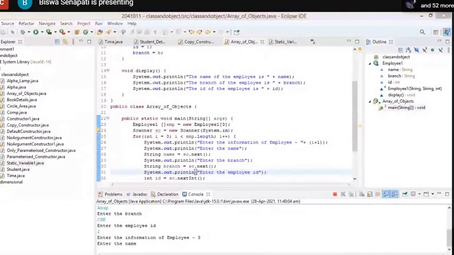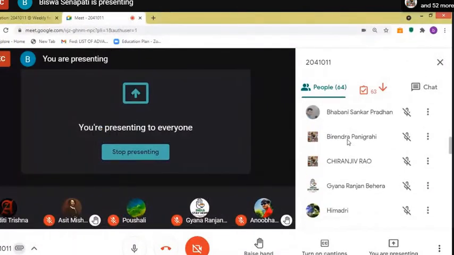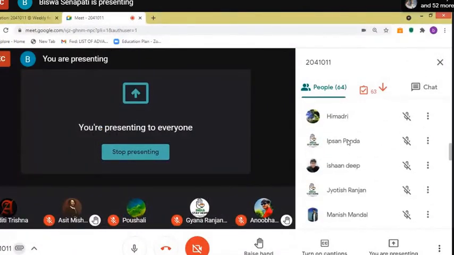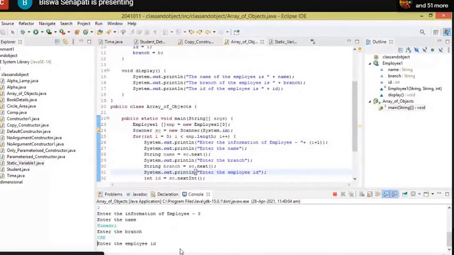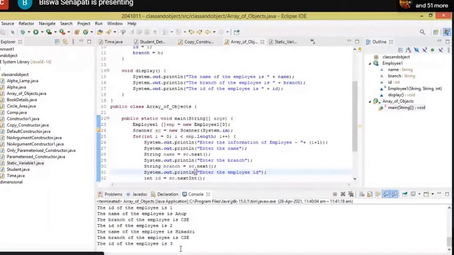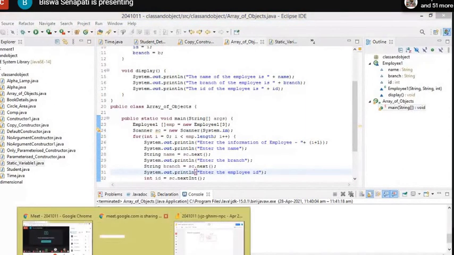Let me go for the third employee, and the third employee is, let's say, Himadri. I have not interacted. Let me enter the name of the third employee, that is Himadri, the branch is CSE, and the ID is 3. All the 3 employees' information is going to be displayed because of that for loop and the 3 calls to the display method. So any doubt till now?